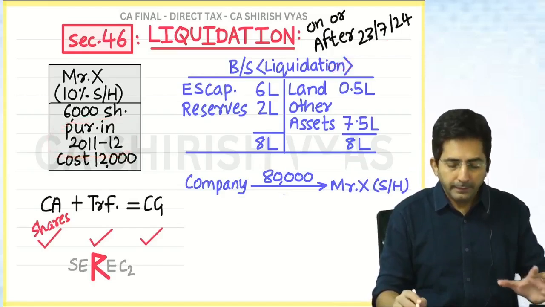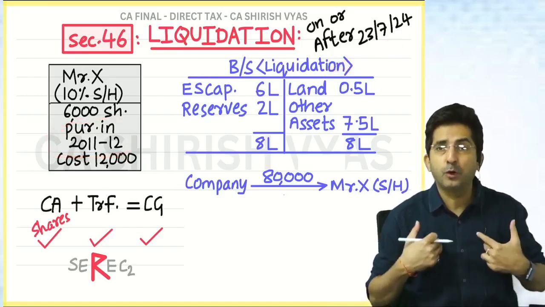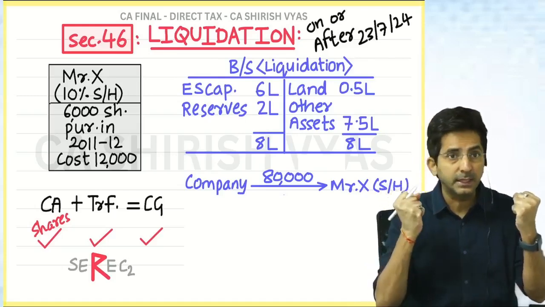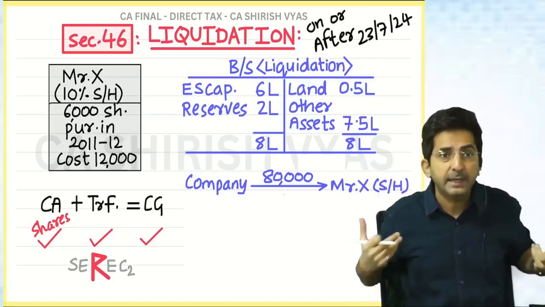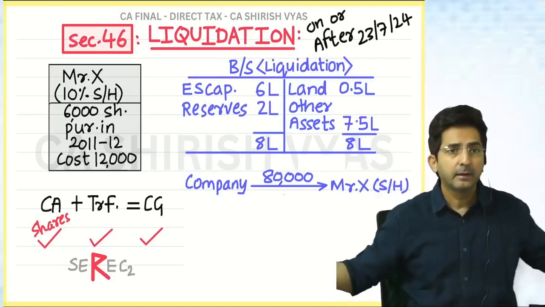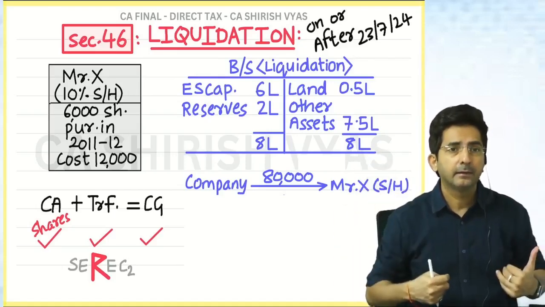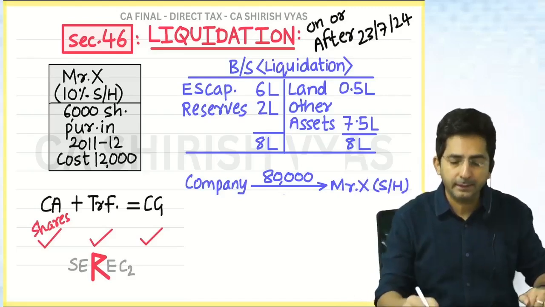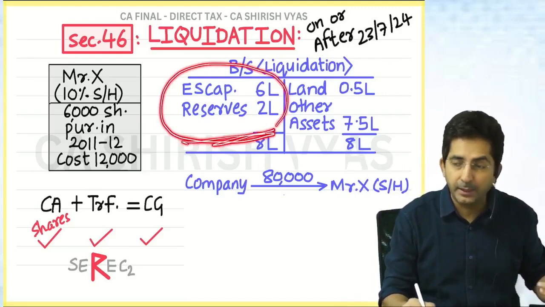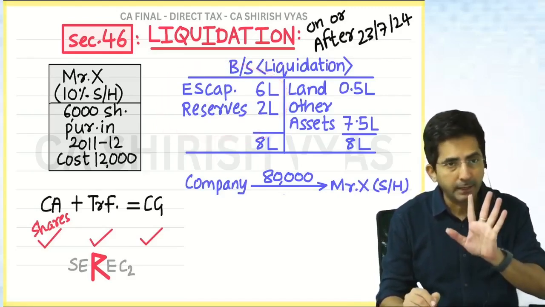Now, in every capital gain, first you want to know your consideration. Full value of consideration. Consideration means what you are getting in return. My shareholding rights are given away, but what am I getting in return? As a shareholder, you have got a right over share capital and reserves. This you studied in accounts.